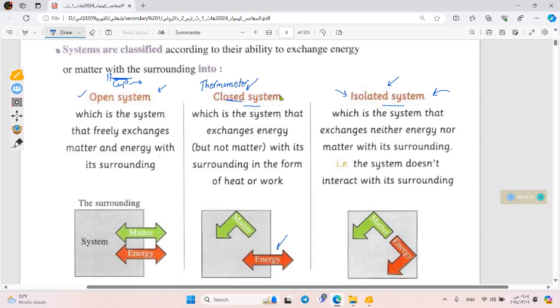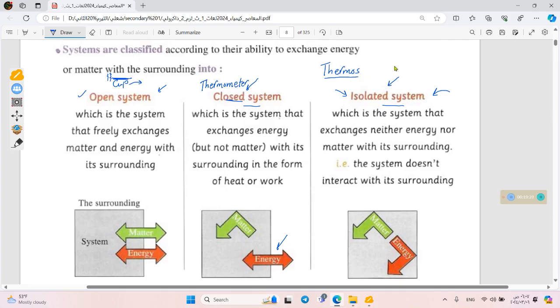The last type of system is the isolated system, and here we use examples like the thermos. A thermos is a container we use to keep our hot beverages hot for a long time. Store it hot, keep it hot. The thermos is a container in our kitchen. We fill it with hot beverages to keep them hot for a long time.